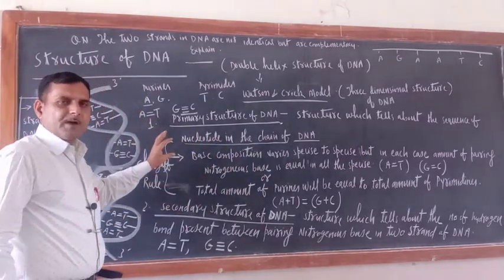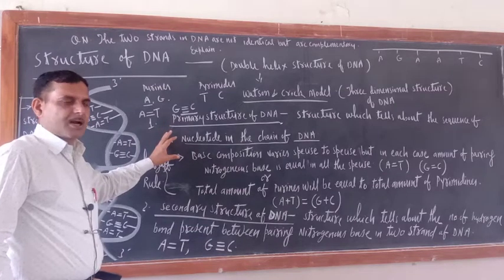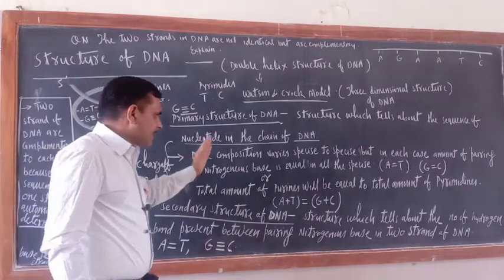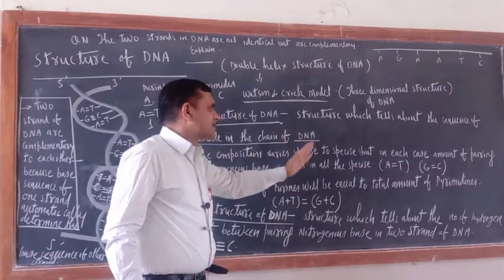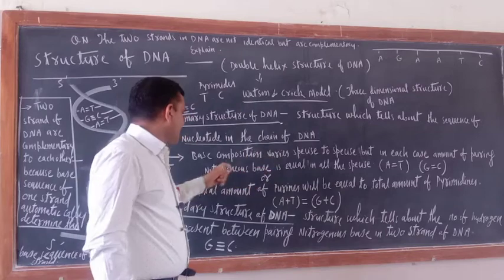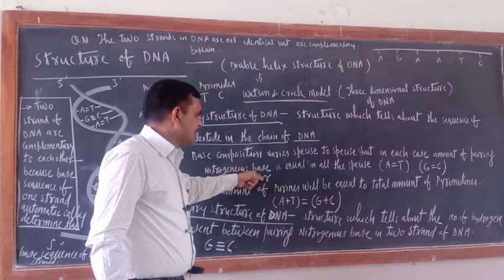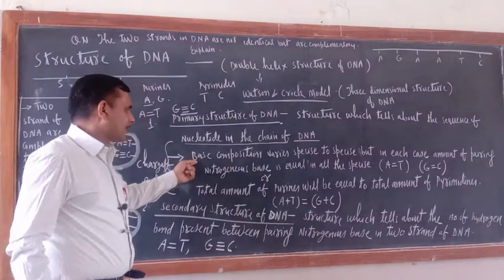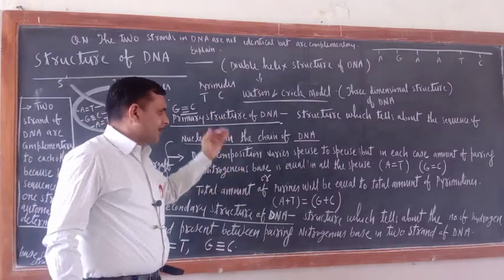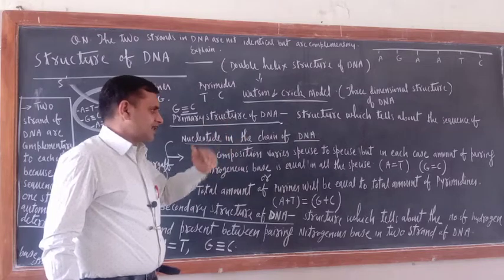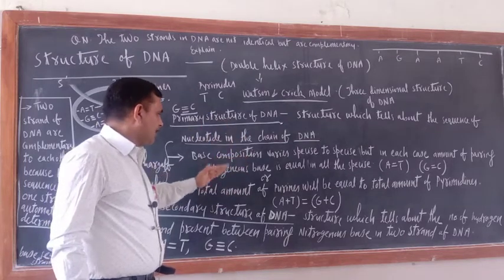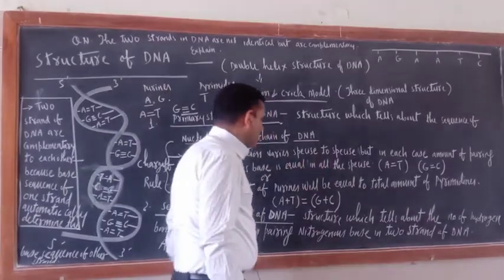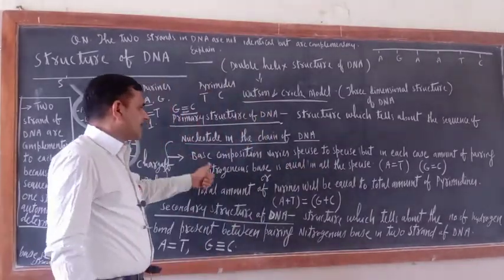Now, there is some more information as far as the primary structure of DNA is concerned. Try to understand: the base composition varies from species to species, but in each case the amount of pairing nitrogenous bases is equal in all the species. What do you understand by this sentence?